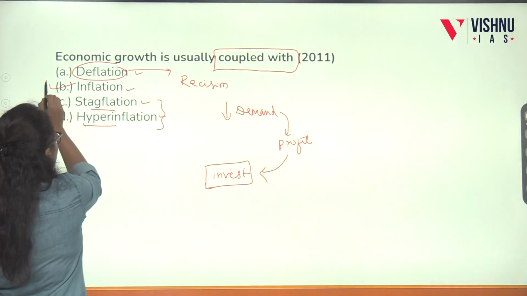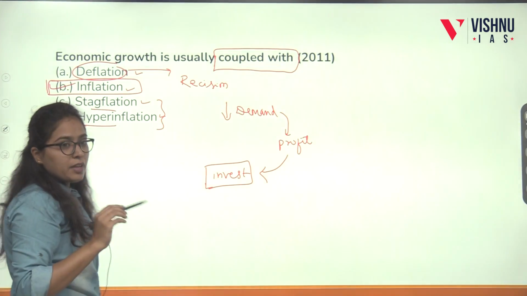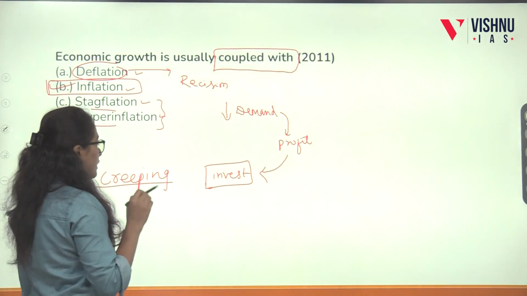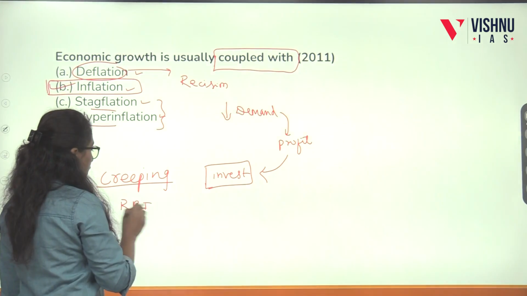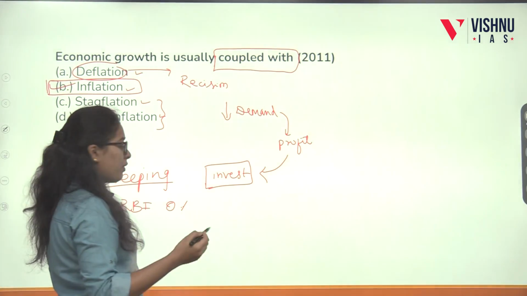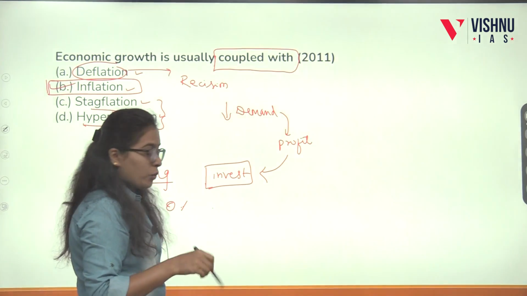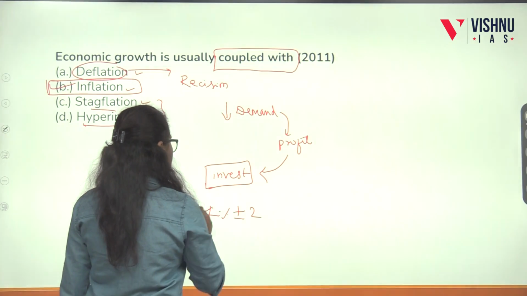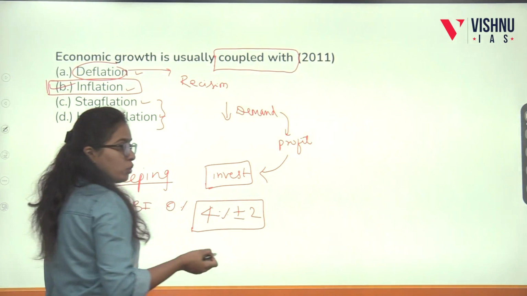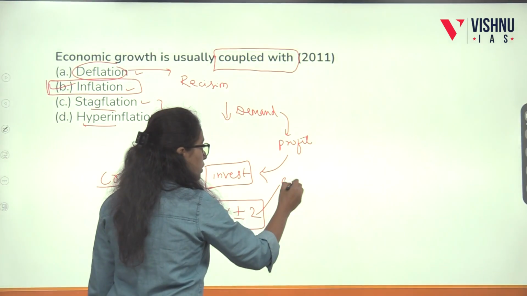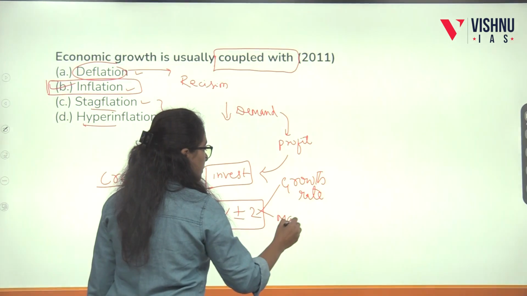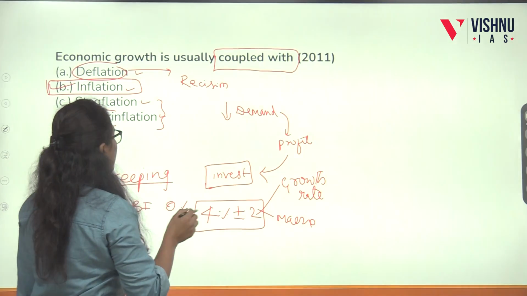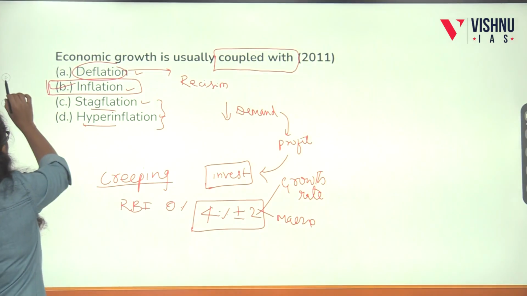That is inflation. If they ask about any particular inflation in this, that will be creeping inflation. A very little amount of inflation is good for the economy. That's why RBI will never prefer 0% inflation. It always prefers, in today's recent policies, 4% plus or minus 2. This inflation they preferred is to accompany both growth rate and macroeconomic stability. So both are important from this point of view. That's why economic growth is usually coupled with inflation. Actually this is an easy concept.